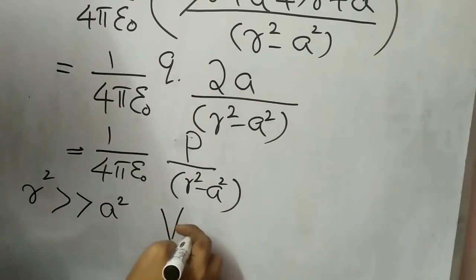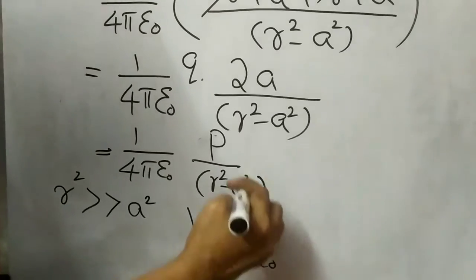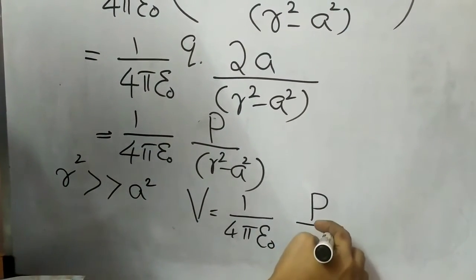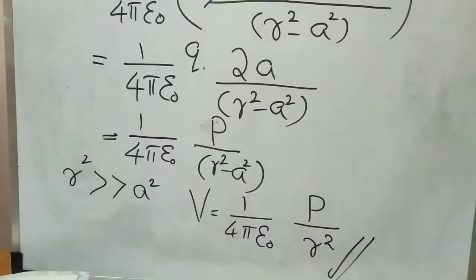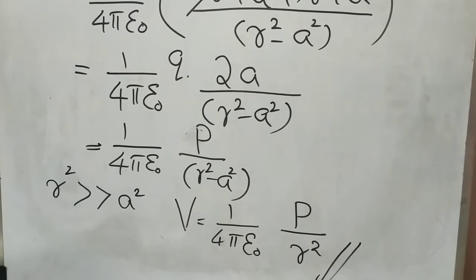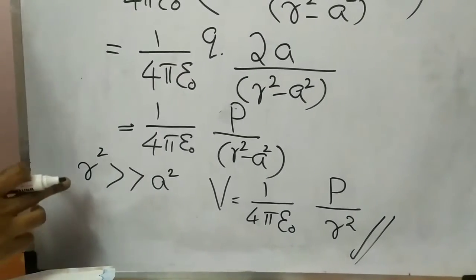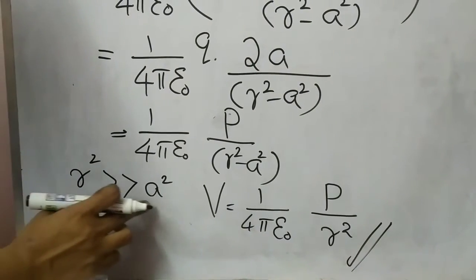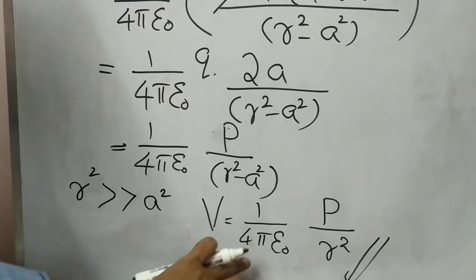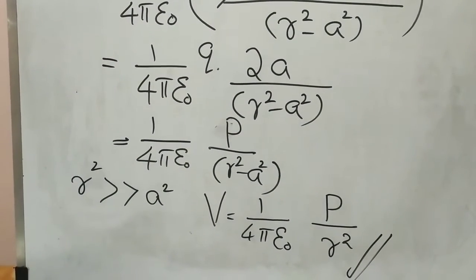This potential becomes 1 by 4 pi epsilon naught p by r square. This is the electric potential at an axial point of a dipole. Here r square very much greater than a square means for a short dipole its potential at an axial point is 1 by 4 pi epsilon 0 p upon r square.